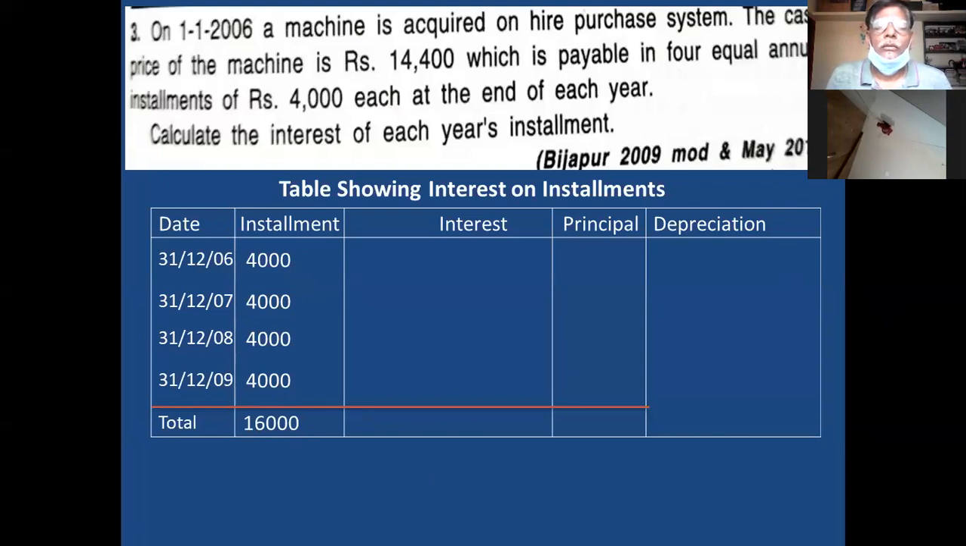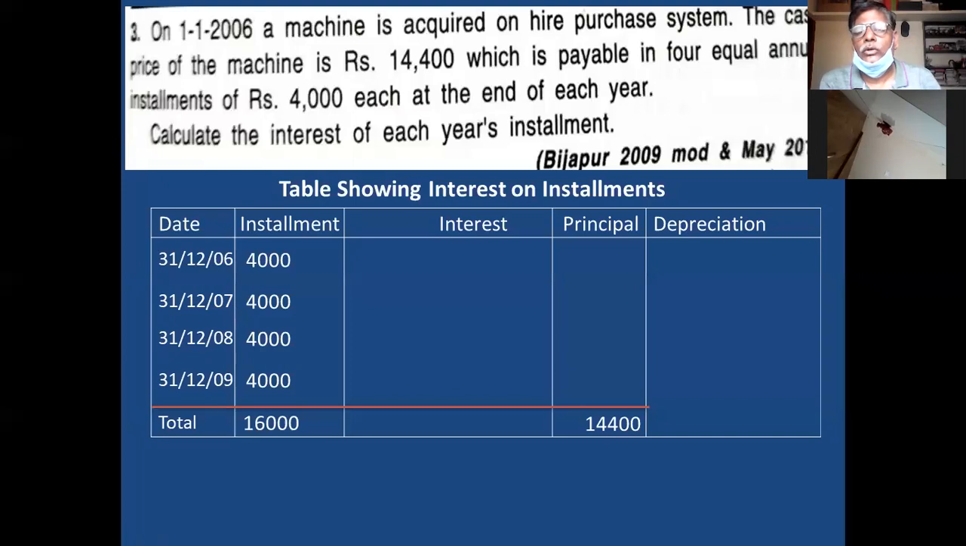Total of principal column is always equal to cash price. Then what is the total of cash principal column? 14,400. You write 14,400 in the principal column. Okay. You see the sequence how I am calculating. Date, installment column total, hire purchase price. Then principal column total, cash price.